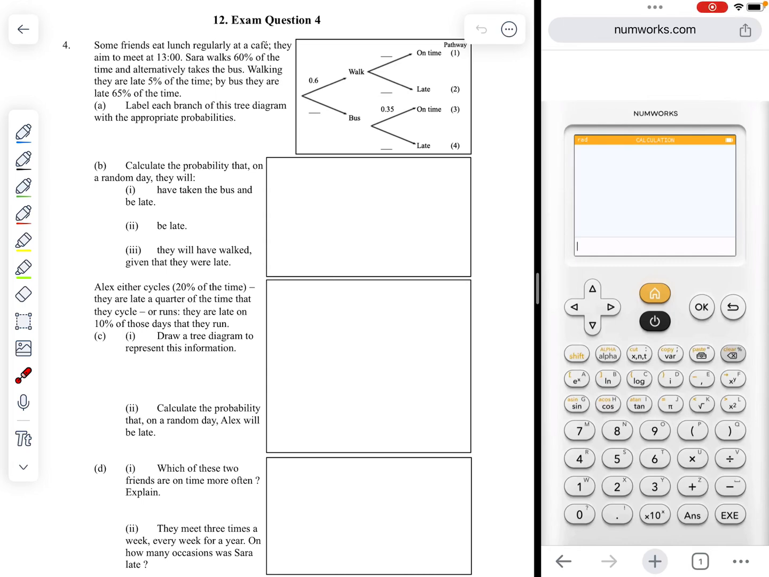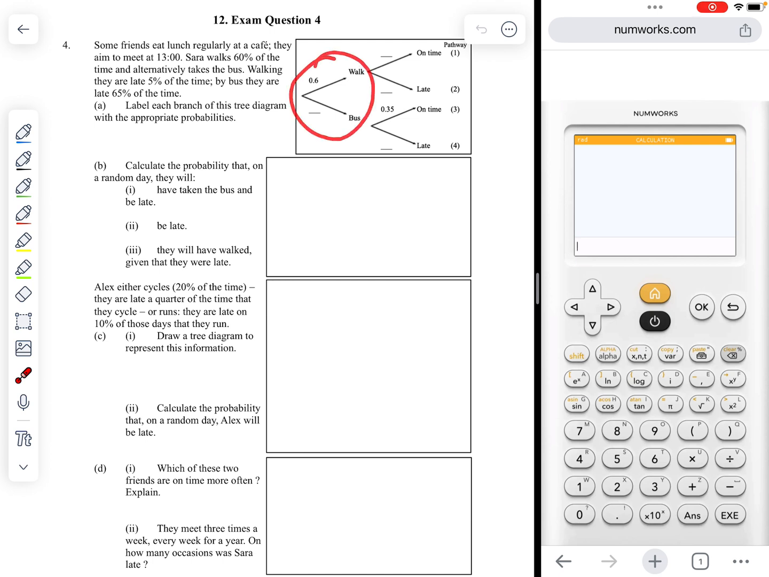Question 4. Some friends eat lunch regularly at a cafe. They aim to meet at 1300. Sarah walks 60% of the time and alternatively takes the bus. Walking, they are late 5% of the time. By bus, they are late 65% of the time. Label each branch of the tree diagram with the appropriate probabilities.